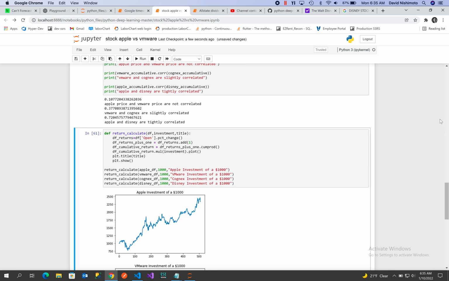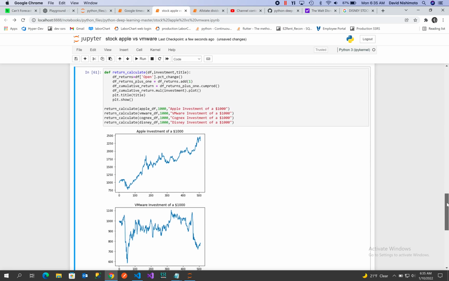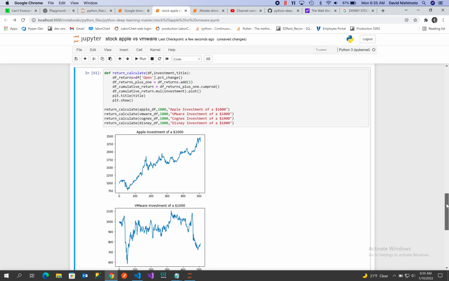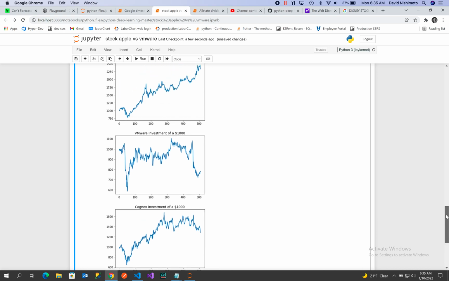Okay, so then if we look at a $1,000 investment, we will take our percent change, we'll add 1 to it, we'll do a cumulative product against that, and then we'll pass in our investment, multiply that through, and see what the multiplier effect is on that $1,000.